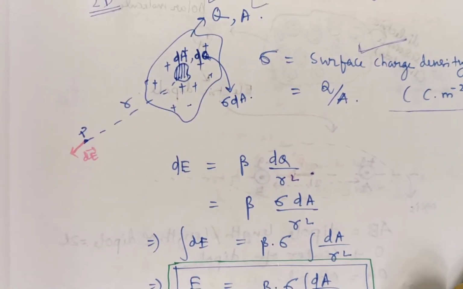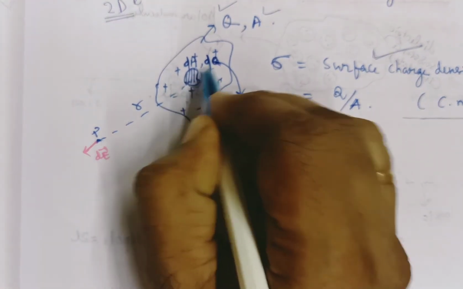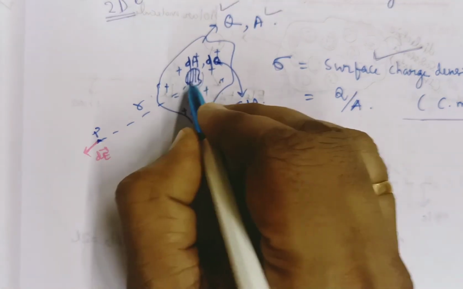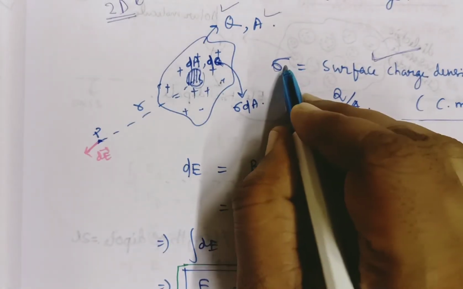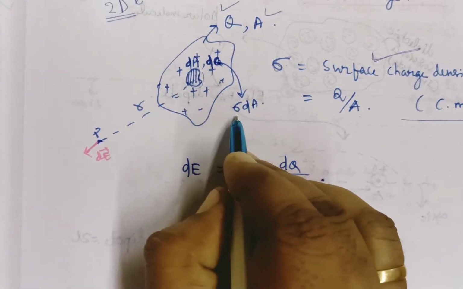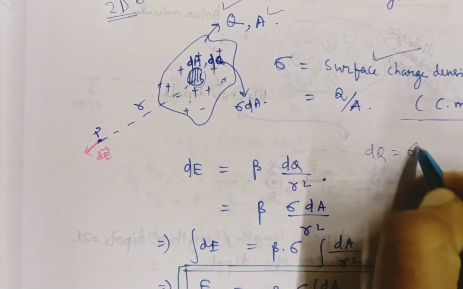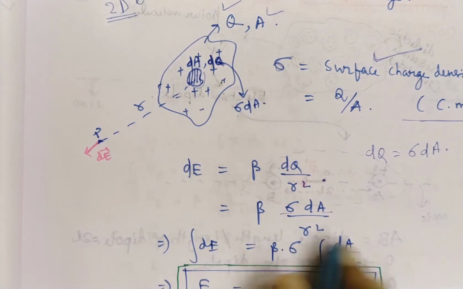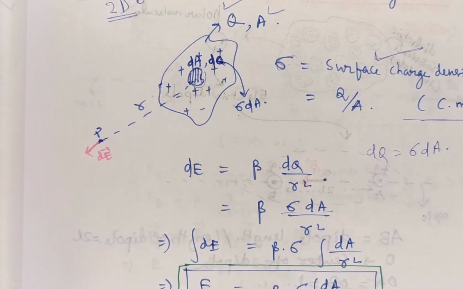Similarly, how will you proceed? Let the desired point be P here and choose a small charge element dq. How will you represent dq? This is a small area dA. For unit area, charge is sigma. For dA area, charge will be sigma dA. So instead of dq, you can write sigma dA, put it here, and integrating both sides, we can calculate the total intensity E.